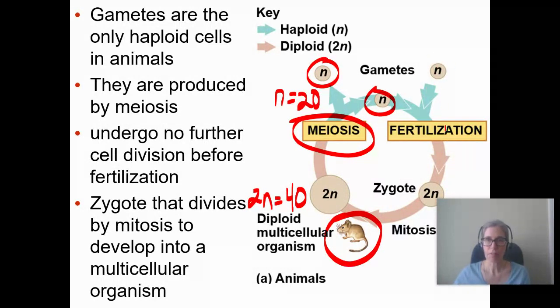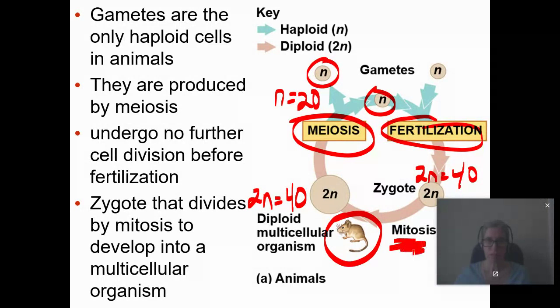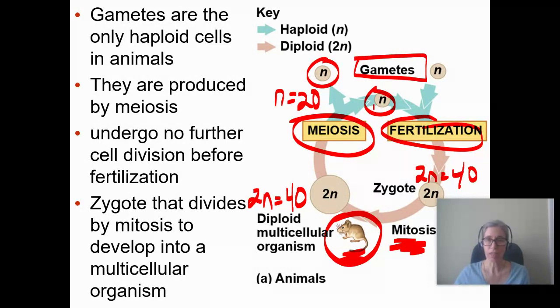And then the gametes would get together in fertilization to make a zygote with 2N equals 40 again. That zygote is going to do mitosis to make the multicelled organism. The gamete is only a single cell, and it never does mitosis. It just does fertilization. And then you have the diploid zygote that goes ahead and does mitosis to grow.